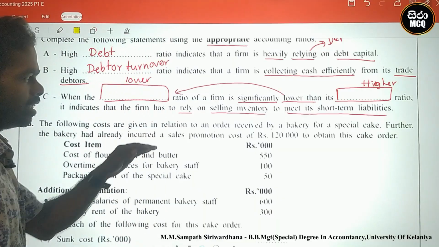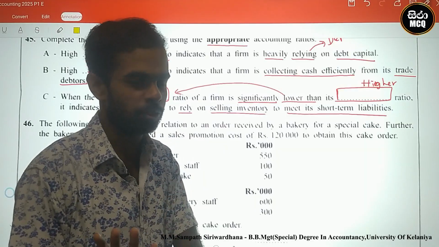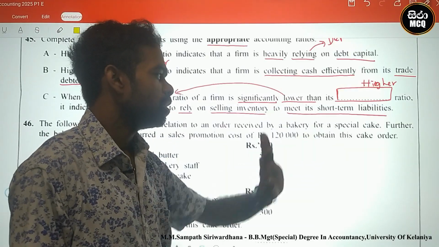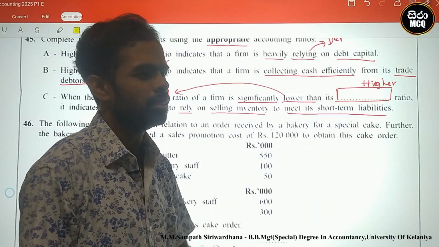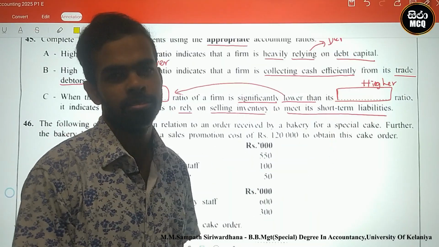Look here, this is about selling inventory to meet short-term liabilities. Short-term liabilities means current liabilities, and inventory-related.